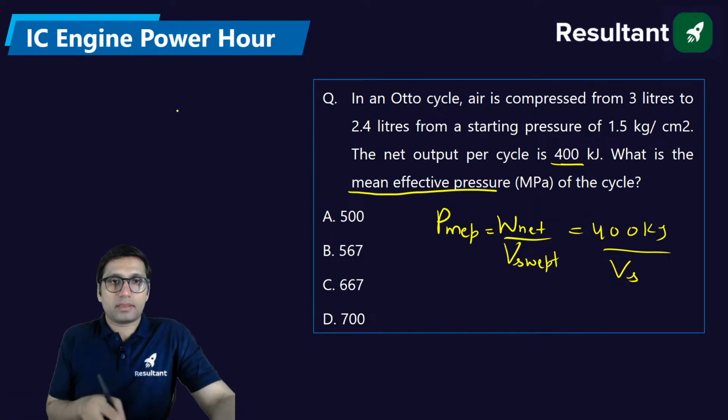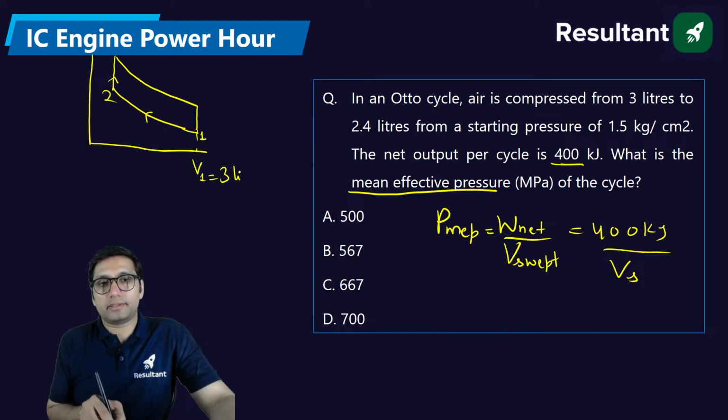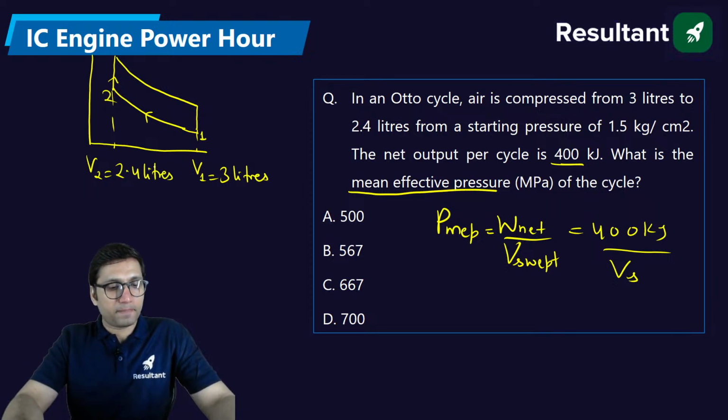But how will you get the swept volume? In this particular question, the compression is basically done from 3 liter to 2.4 liter. That is, before compression the volume was 3 liters. The volume after compression is 2.4 liter. Okay? Clear?